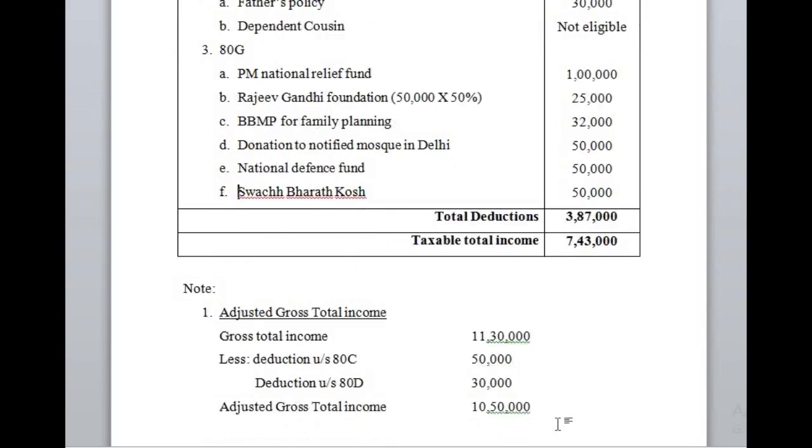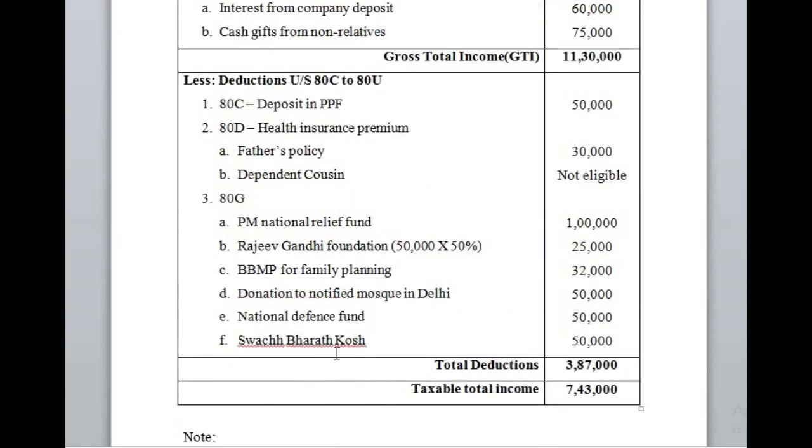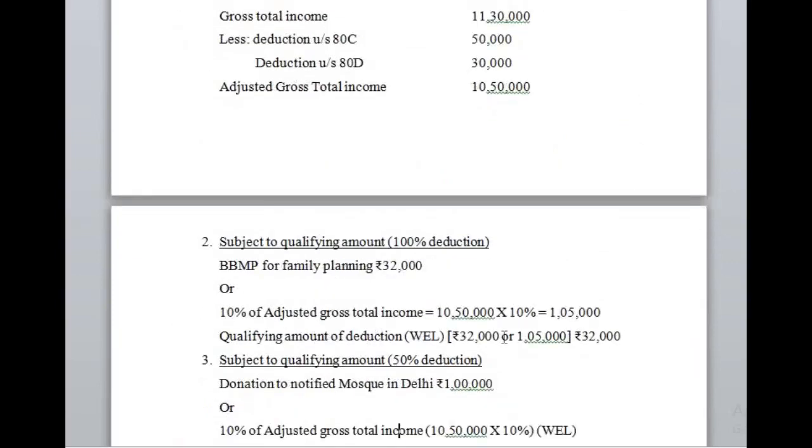Here we need to mainly consider, regarding donations, which come under comparison and which come under non-comparison. For the comparison category we have subcategories of 100% and 50%. Under 100% we have only BBMP for family planning, which will be taken at 100% with comparison to the adjusted gross total income.